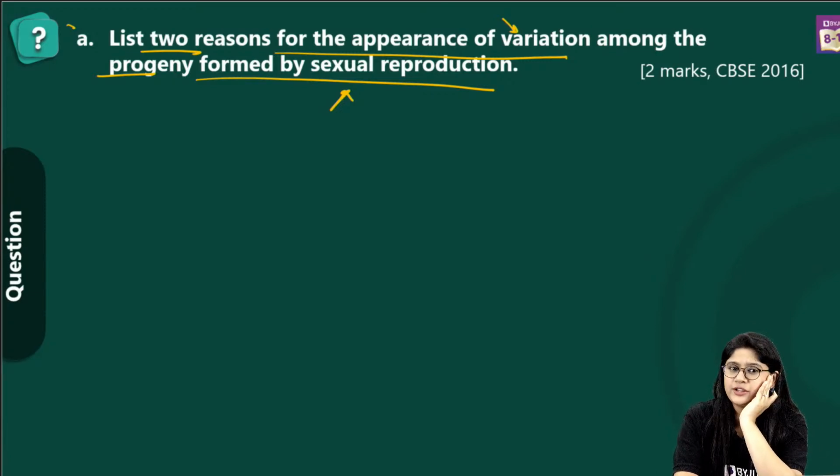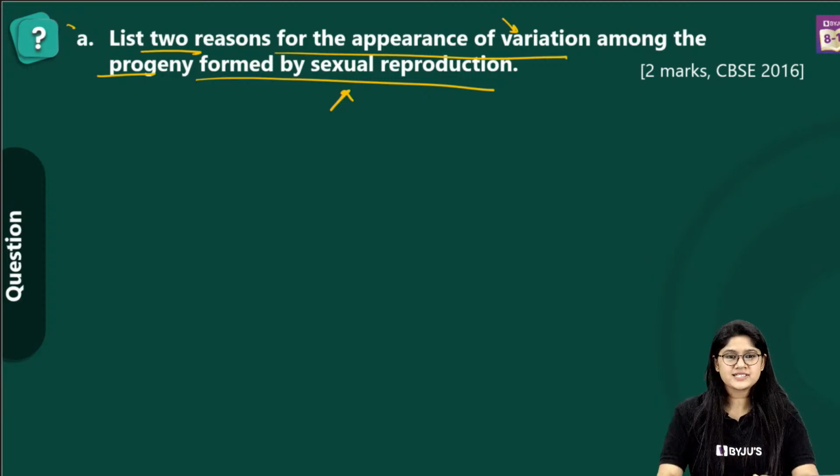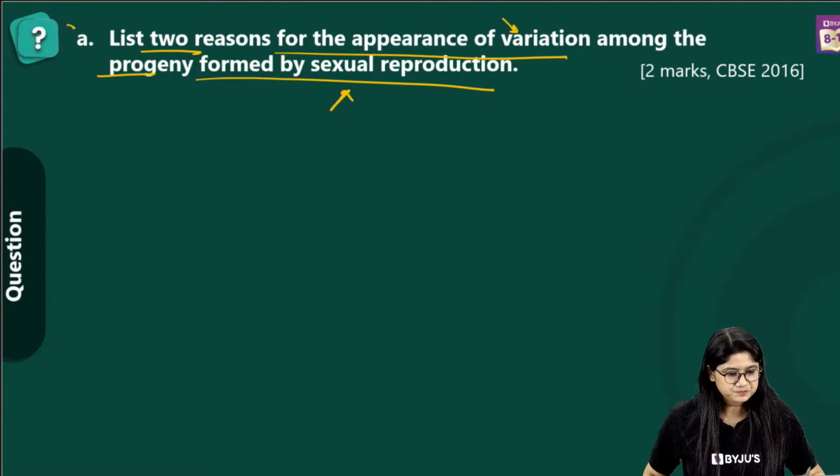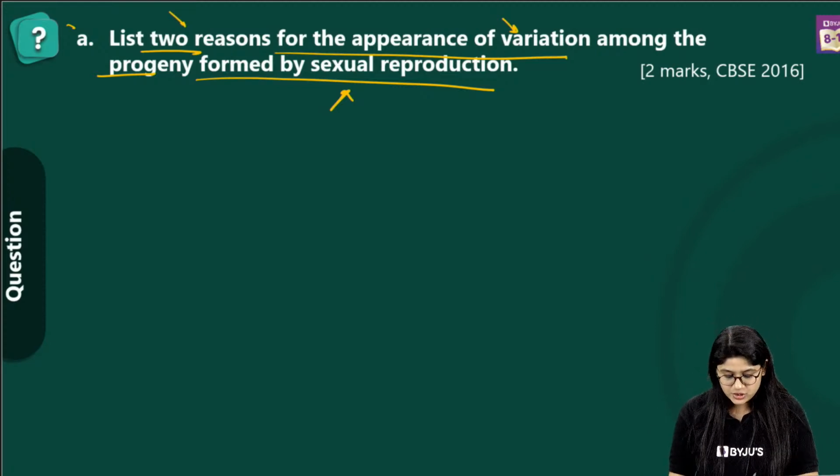Yes, Hari Murli, you don't have to write paragraphs. The teachers who will be checking your papers would want you to write in points. Very good, I can see DNA copying, meiosis, chromosomes. Very good. I can see a lot of answers over here. List 2 reasons for the appearance of variation amongst the progeny by sexual reproduction, right? So over here we go.